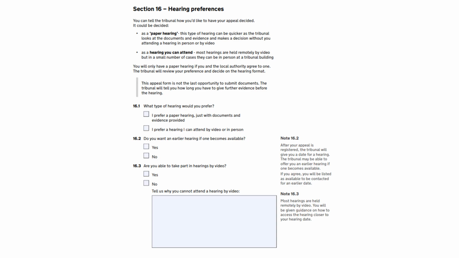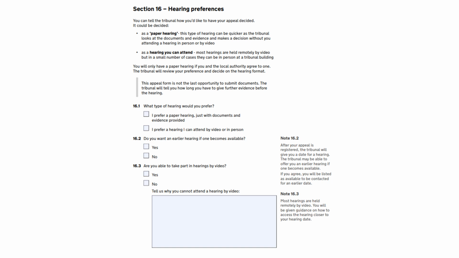So now we're taking a look at section 16 of the online appeal form 35, which focuses on the hearing. Since COVID took place, the Tribunal has conducted hearings either on paper, which means on the basis of the written evidence sent by the parent, a young person and the local authority, or by video, where participants are sent a joining link to the virtual hearing. Here you can state which is your preference.